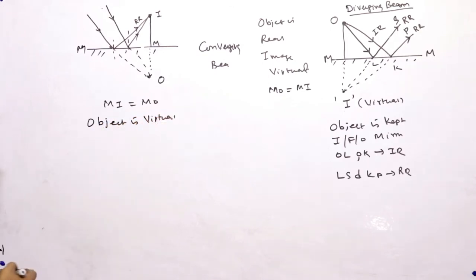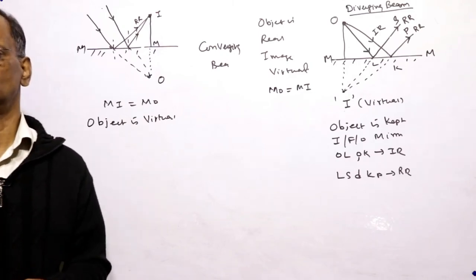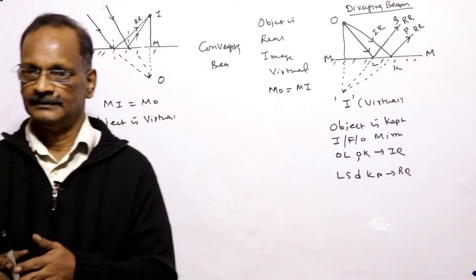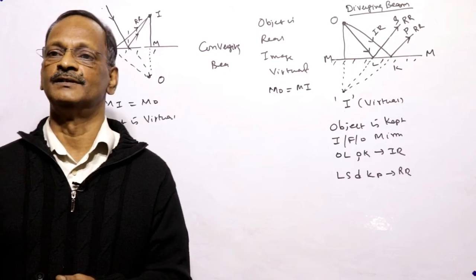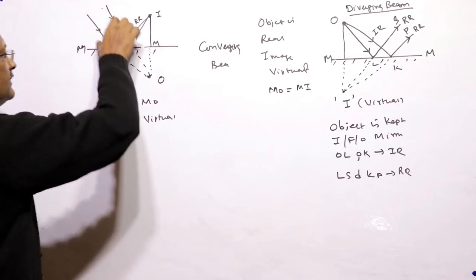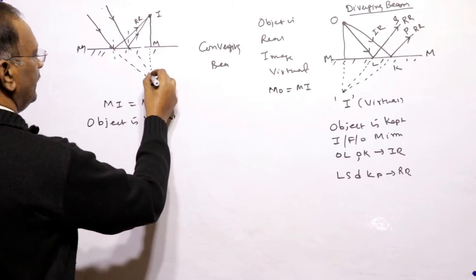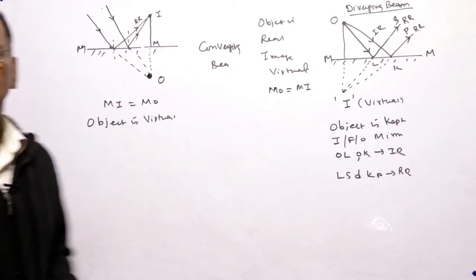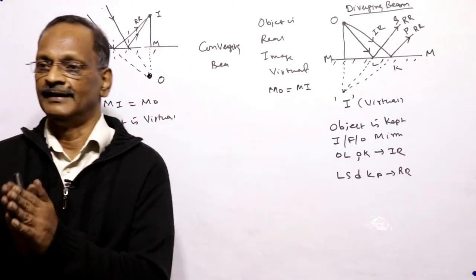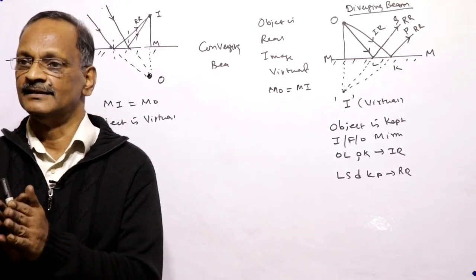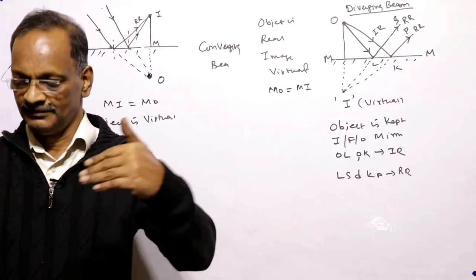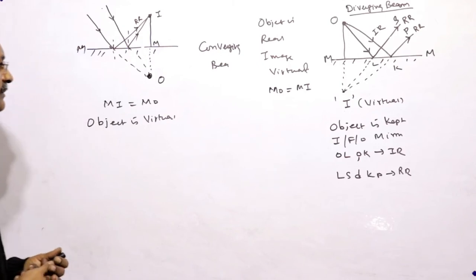Why virtual? Because in the concept of a virtual object, the light seems to converge at a point. For a virtual image, the light seems to diverge; for a virtual object, it seems to converge. This is the difference between a virtual image and a virtual object.